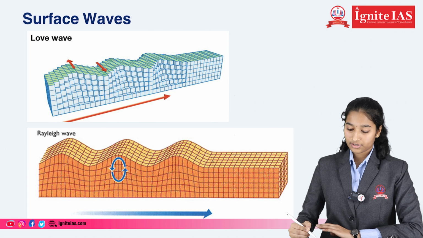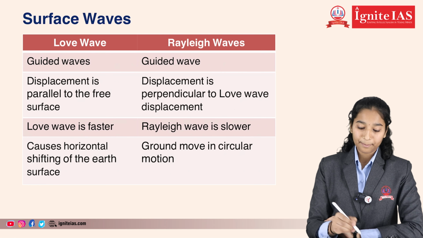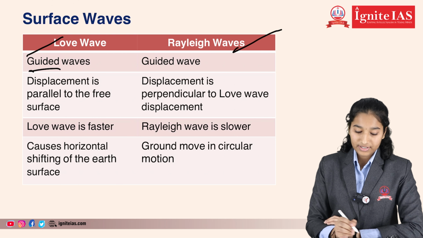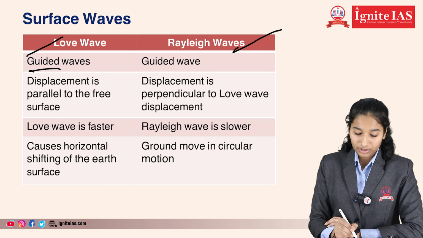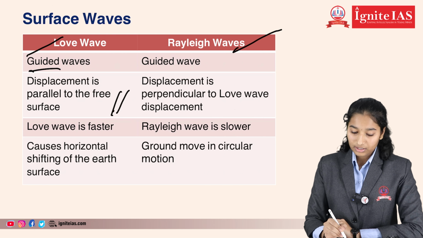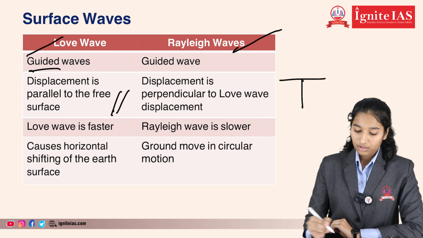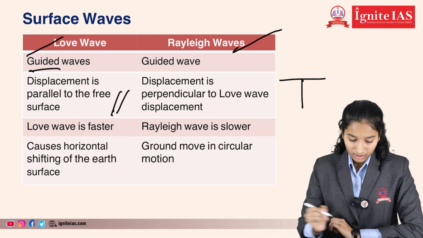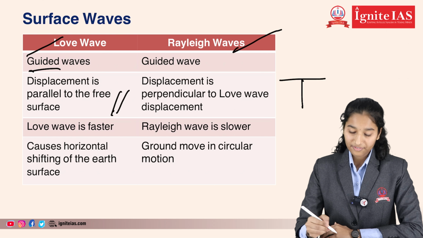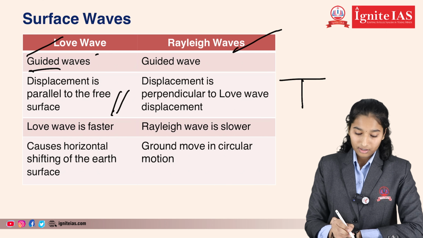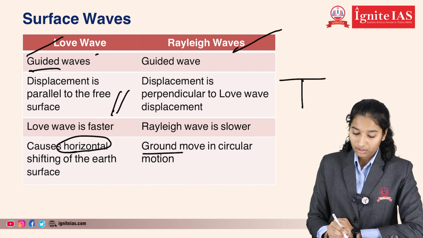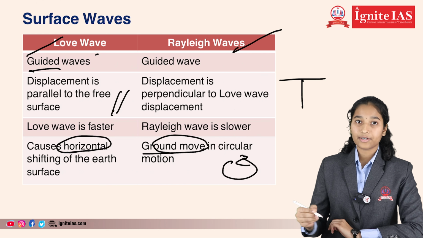Let us see surface waves. Surface waves are of two types, Love waves and Rayleigh waves. Both are guided waves. For Love waves, the displacement is parallel to the surface, while for Rayleigh waves, the displacement is perpendicular to that of Love waves. Love waves are faster than Rayleigh waves but slower than S waves and P waves, and Rayleigh waves are the slowest. Love waves cause horizontal shifting of the Earth's surface, while with Rayleigh waves, the ground moves in a circular motion, like waves of the ocean.